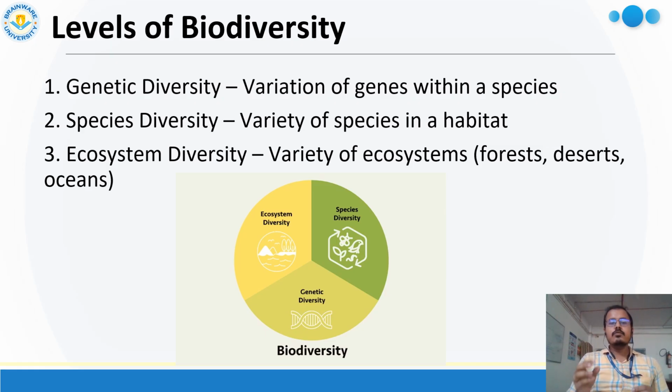Okay, so if you noted, genetic diversity is the first level, and its size is very small, within only a particular species. Then species diversity occurs within a particular habitat or ecosystem, and ecosystem diversity occurs within a region where different kinds of ecosystems are present. Clear? So these are the three different levels of biodiversity.